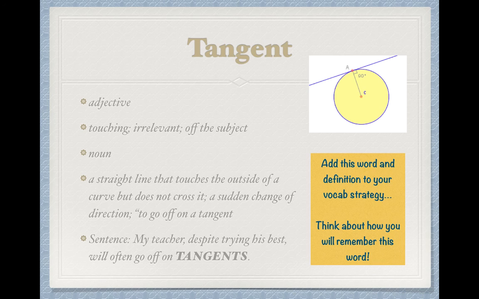And if you go off on a tangent or there's a sudden change in direction, tangent could be used in this way as well, in a noun version, not an adjective version. So note that the noun and adjective varieties can both be used with this word. The sentence that we have here on the bottom of the screen is actually using tangent as a noun, a plural noun. But to use it as an adjective, the sentence in the book reads, "One wall of the house was tangent with the house next door."